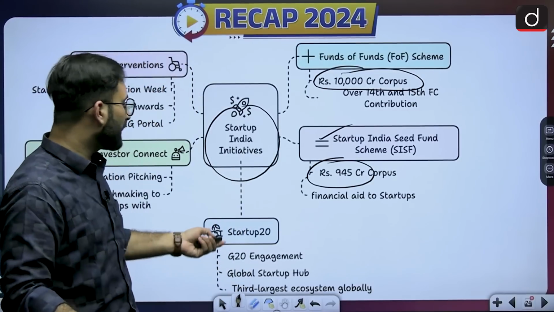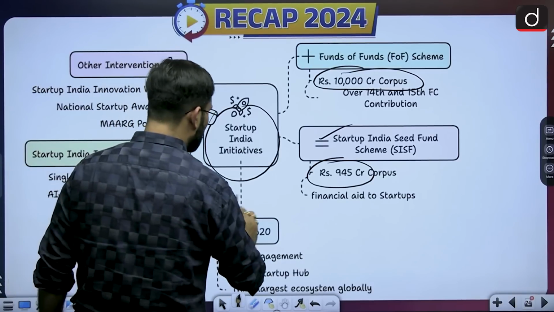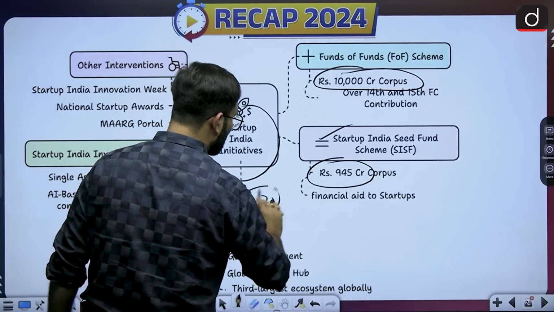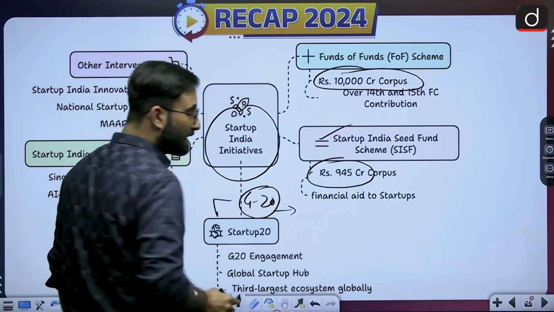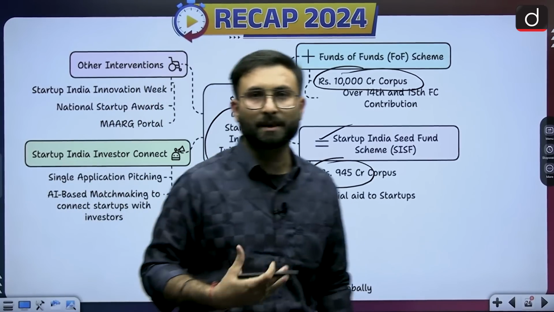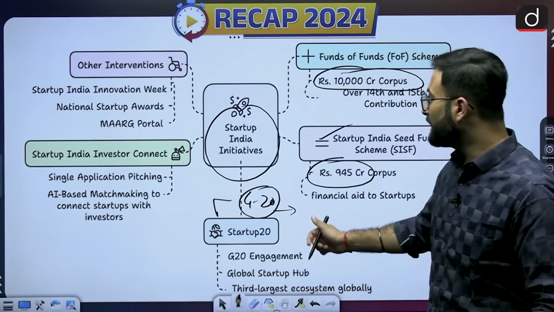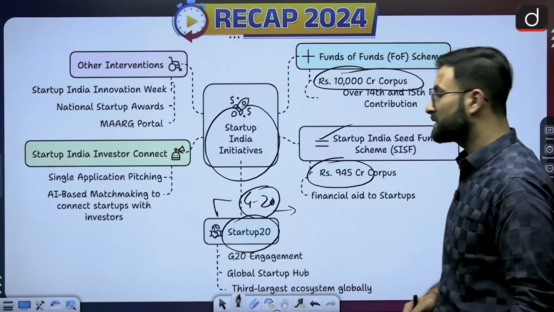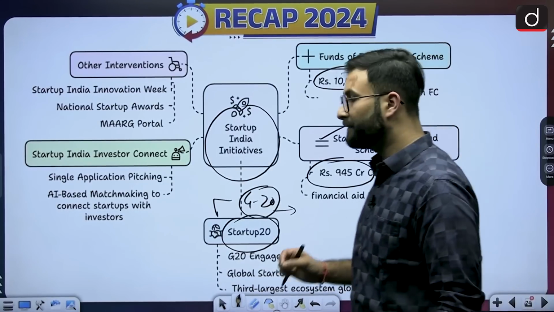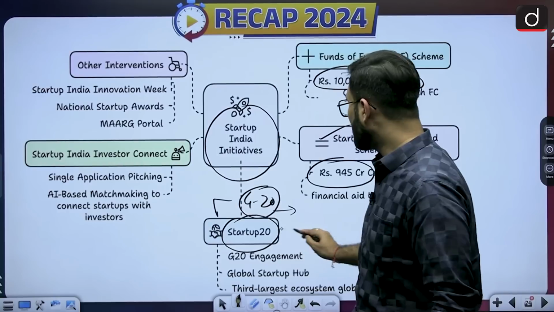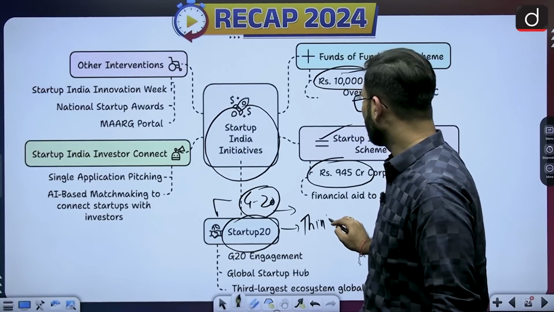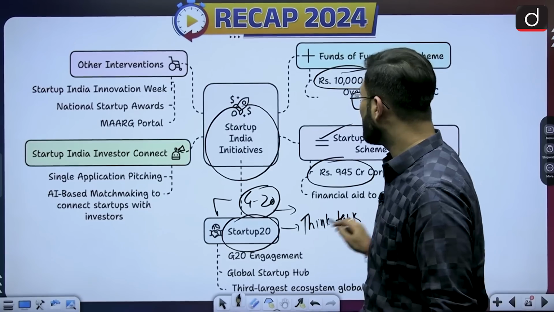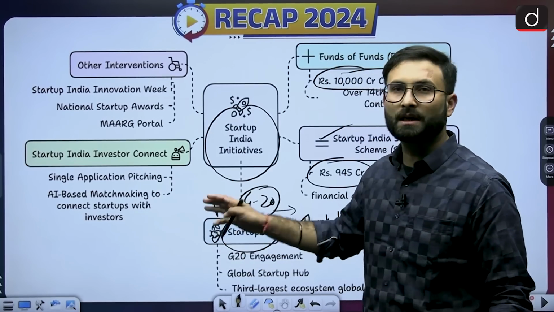Okay, moving further, Startup 20. When we are talking about the G20 summit which happened in India last year, India had the chairmanship, the presidency, of the G20 summit. There they came up with the idea of Startup 20. Now, this is the third largest ecosystem in the world globally when we are talking about startups. It is kind of a think tank. So you can remember this term, Startup 20, which is attached with the G20.